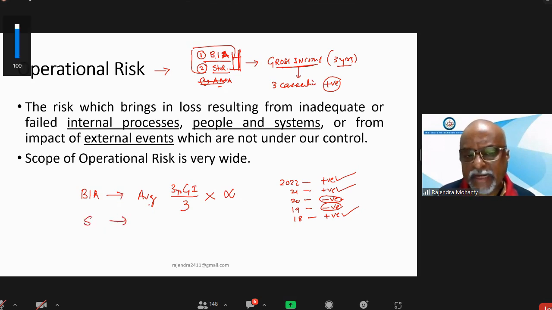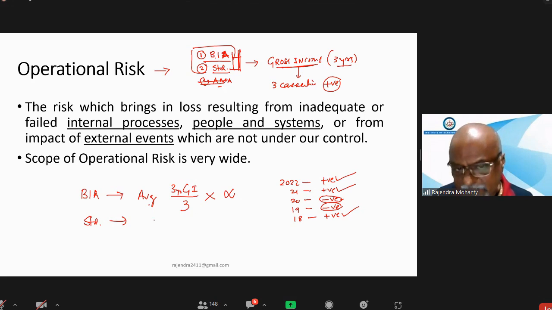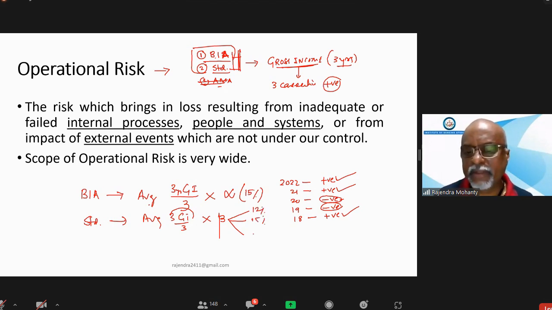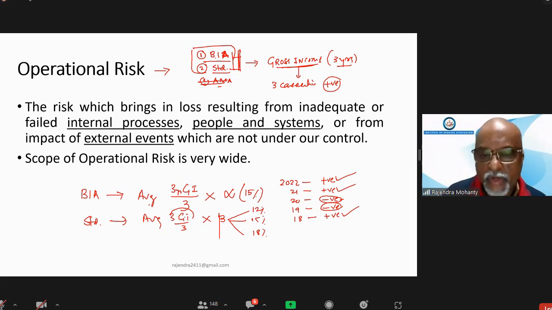And for standardized approach, the same thing, average of 3 years gross income. So gross income divided by 3 multiplied by beta. So here alpha is 15%, but here beta is 3 types. One is 12%, one is 15%, one is 18%. 12, 15, 18.